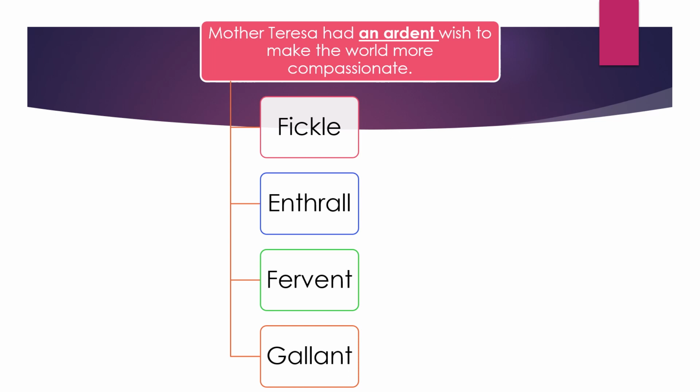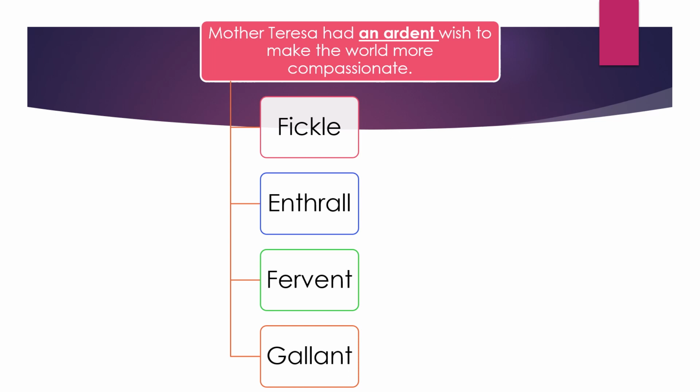Enthrall is exciting, very exhilarating. Fervent, as we discussed in the previous slide also. So fervent is intense emotion, very strong emotion for doing something, very earnest wish to do something. So therefore, fervent happens to be the correct option, and gallant, of course, means somebody who's very brave, very unflinching.